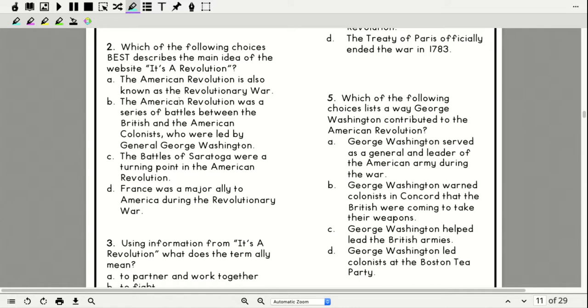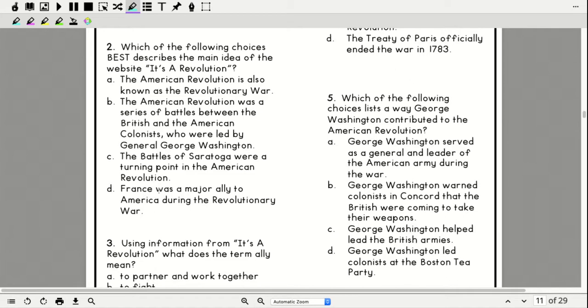This one is a possibility because it tells me about the battles, it tells me who they were led by, and all of that information is very important to us. C says the Battle of Saratoga were a turning point in the American Revolution, and it talks about this, but it also talks about other things. So that's an important detail, but it's not what it's mostly about.